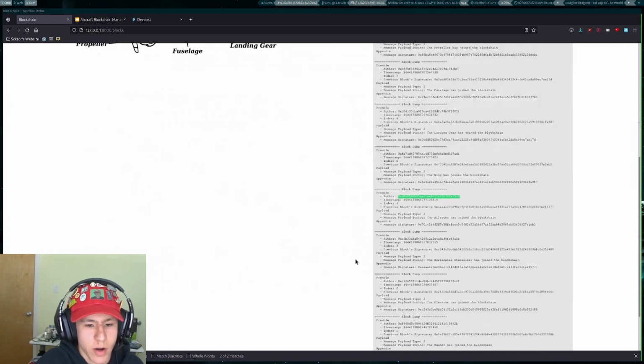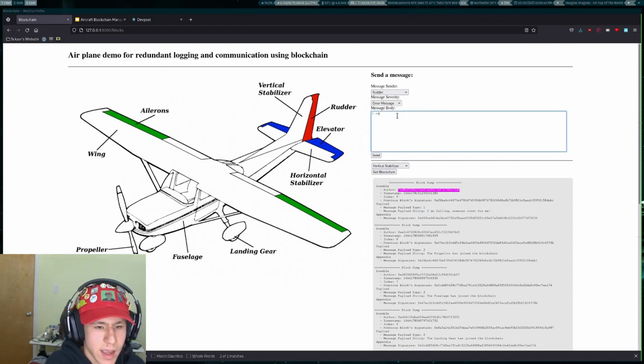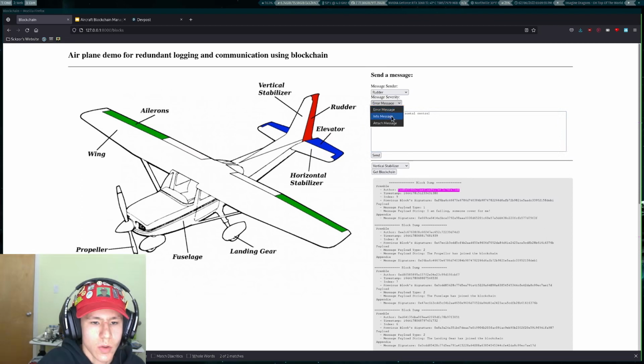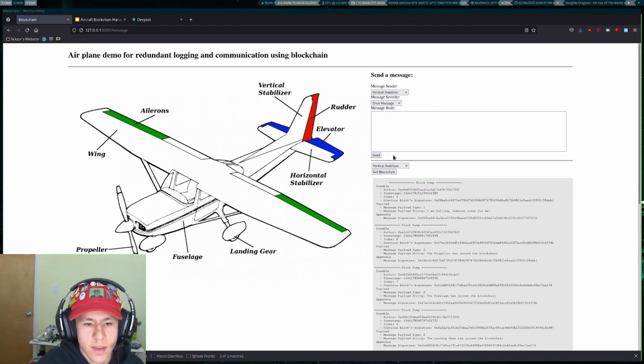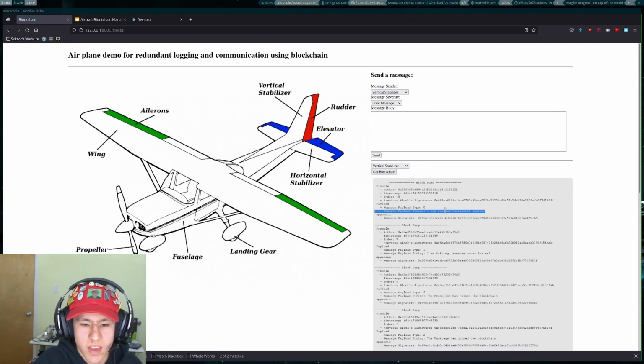If we check to see what other authors of blocks there are, we can see that this one is the ailerons. This author ID corresponds to the ailerons, so they did send that message on the blockchain. Now, if for example, the rudder wants to say, "I can recover horizontal control," as an info message, we can see that if we check the blockchain from any point of view, let's say the propeller, we'll see that this message was entered on there.